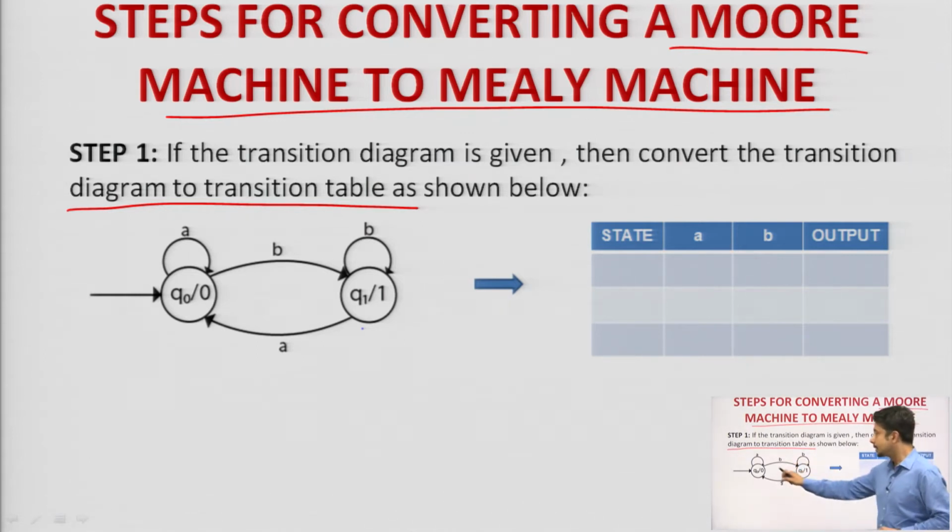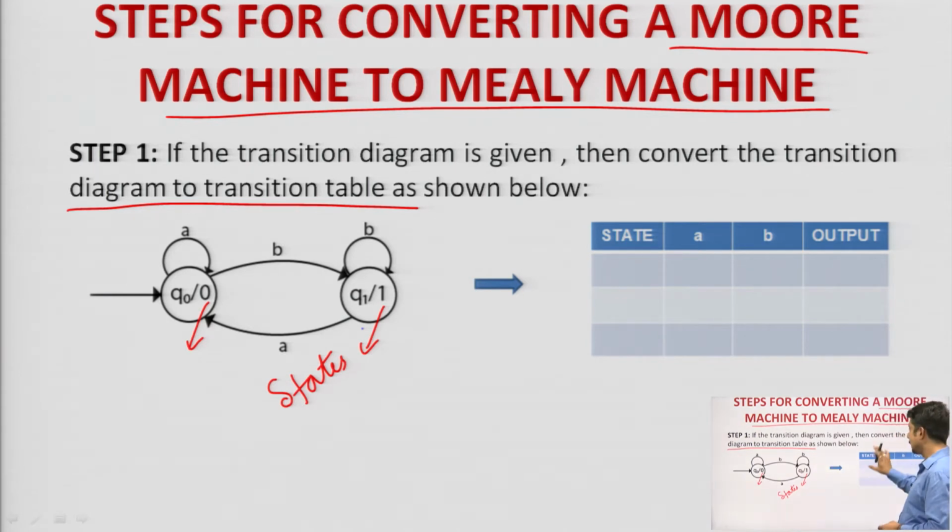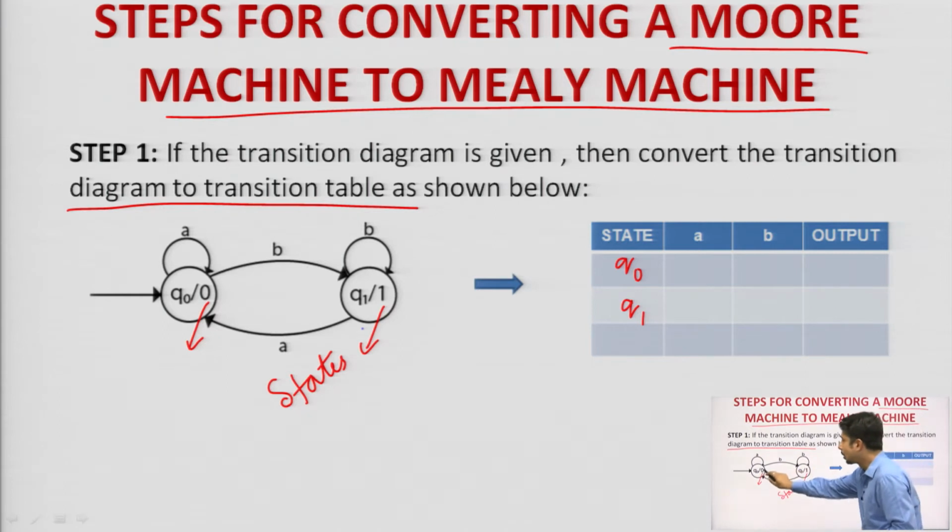The transition diagram is given, and this is a Moore machine. How can I justify that this is a Moore machine? Because the outputs are associated with states. The table will have the states, the input alphabets, and the output alphabets corresponding to the states. If I draw the transition table, the rows will be q0 and q1. A and B are the two inputs. For q0 the output is 0, so write it down here. For q1 the output is 1, write it down here. Clear?